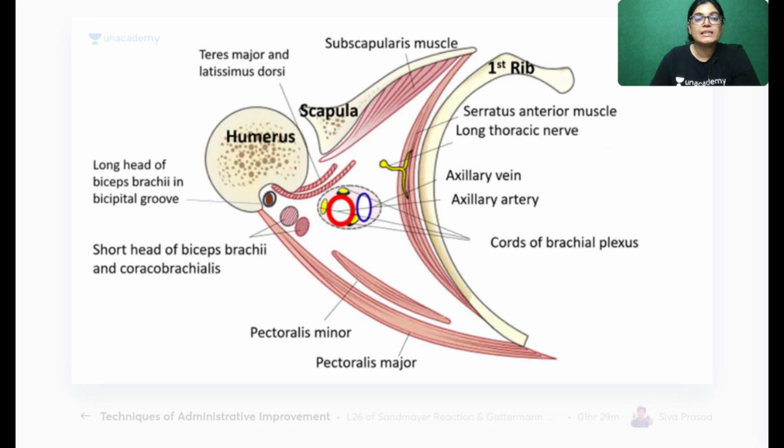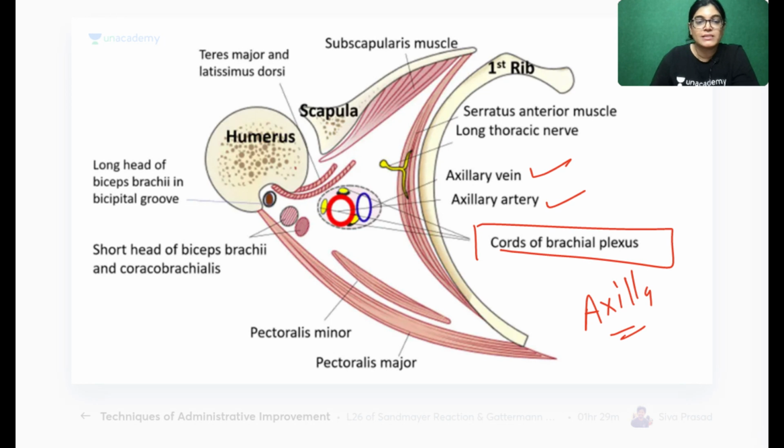Okay, all of you see, this is a transverse section where the content of axilla has been shown. The content of axilla is axillary vein, axillary artery, cords of brachial plexus, and the long thoracic nerve, intercostobrachial nerve, lymph node, and fat.